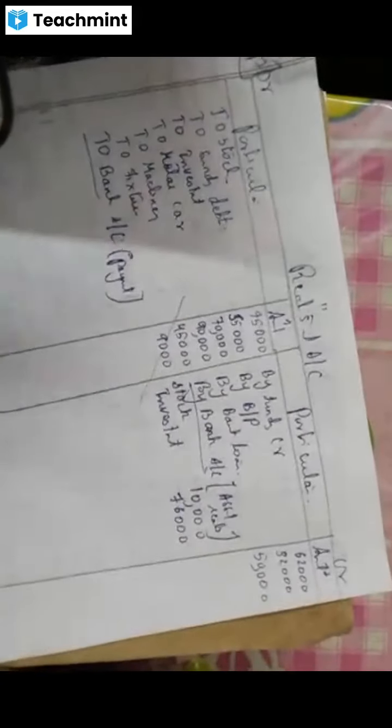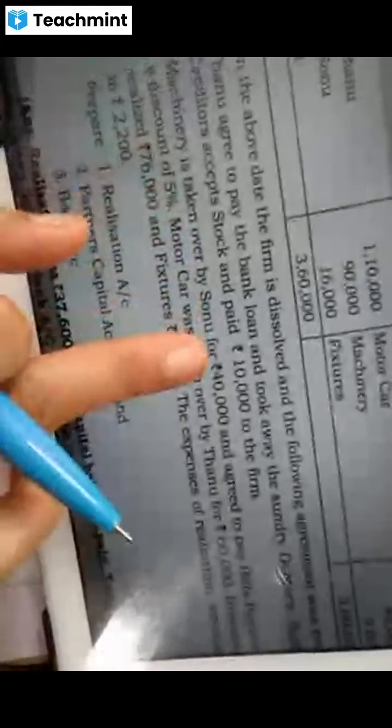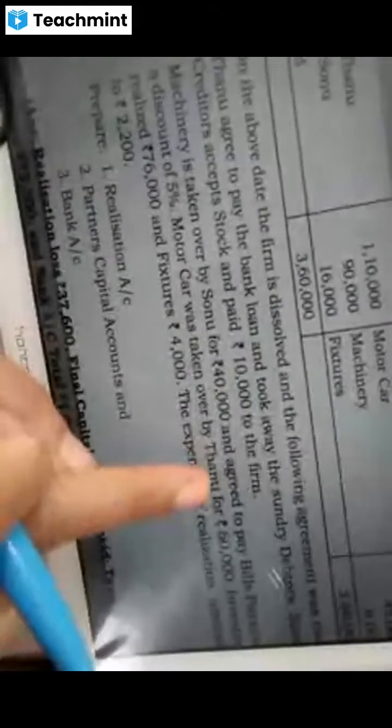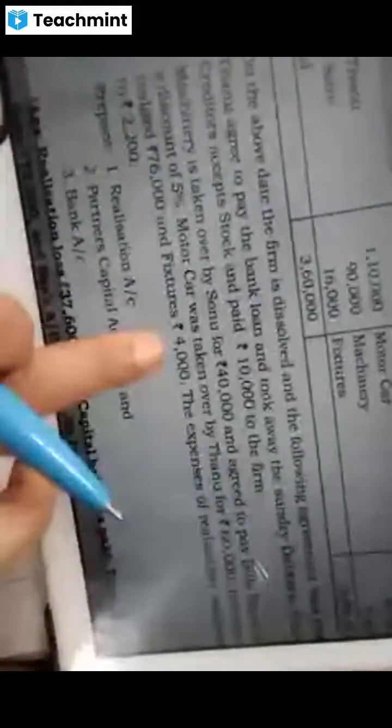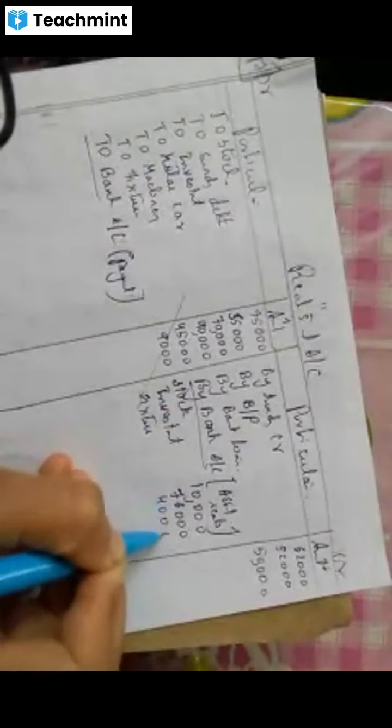Yes? See, maybe we can just have a look in the question. Machinery is taken over by Sonu. Motor car is taken over by Tanu here. Okay, fixtures amount is 4,000, right? Fixtures is 4,000. Yes?